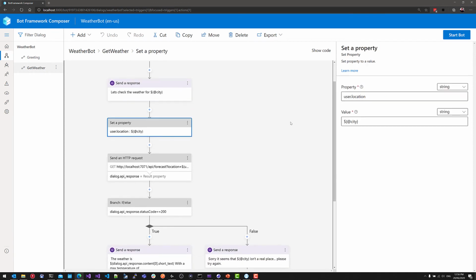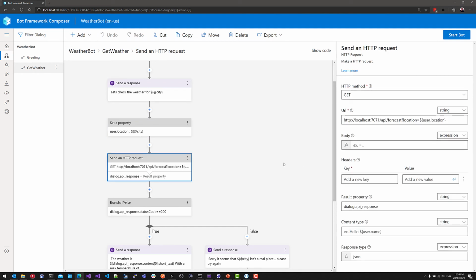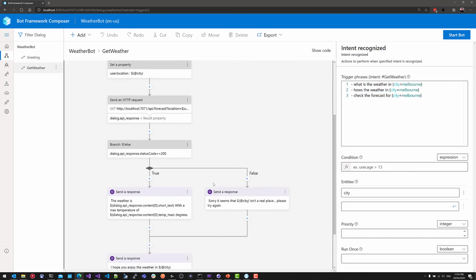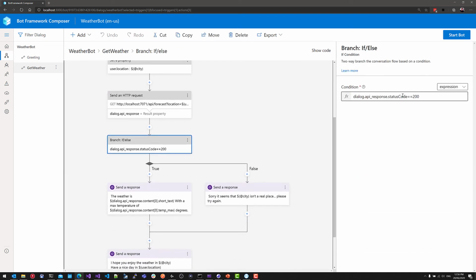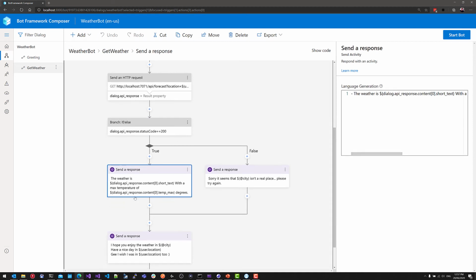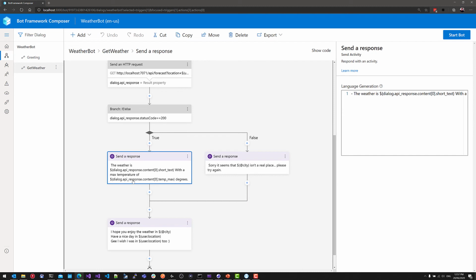I can also set a property into the bot's memory, particular properties such as user.location via an expression. In this case, I'm just reusing the same city entity, but you can modify this in any other way. Next I'm sending an HTTP request to a weather API, and I'm using the user's location as one of the query parameters. Once I get a response from the API, I can write a condition expression here. And if it's a success status code, then I can send back a nicely formatted message to the user with all the weather information.